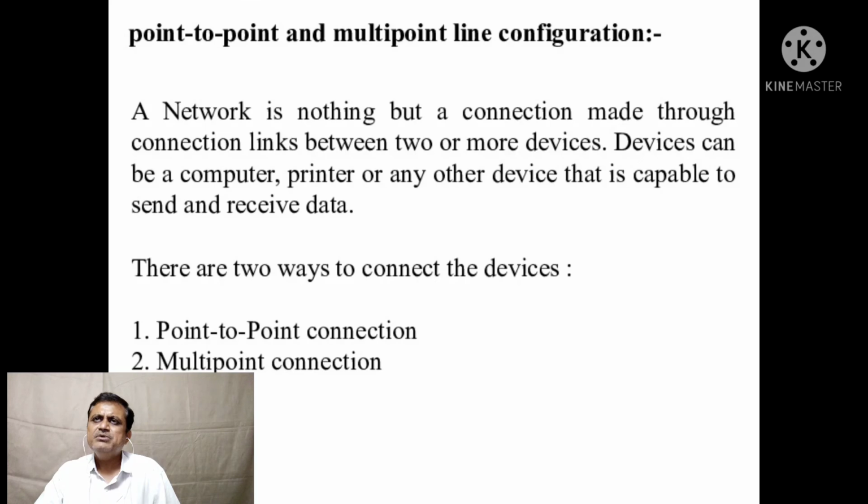Now, what are point-to-point and multi-point communication, or line configuration? A network is nothing but a connection made between two or more devices. Devices can be a computer, printer, or any other device that is capable of sending and receiving data. There are two ways to connect the devices. One is PPP, that is point-to-point connection, and the second one is multi-point connection, MPC.